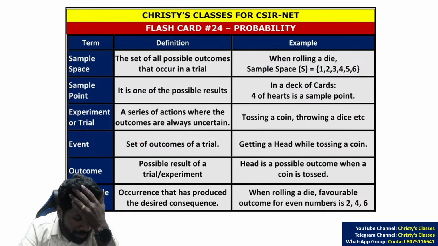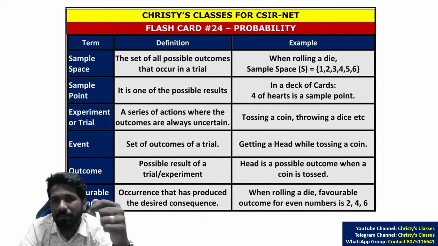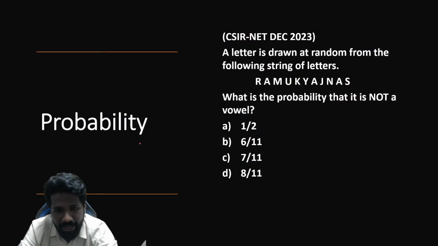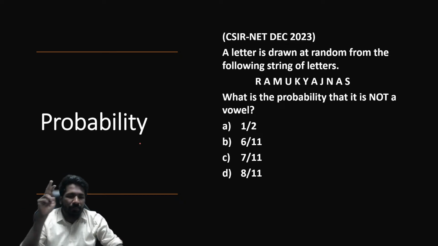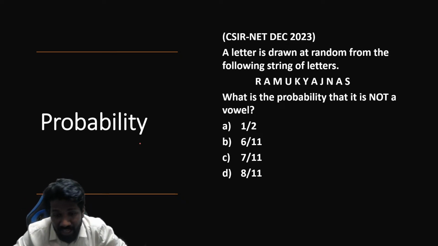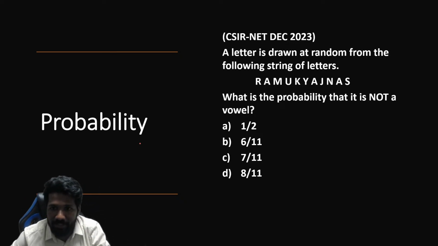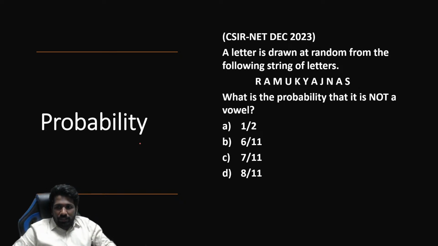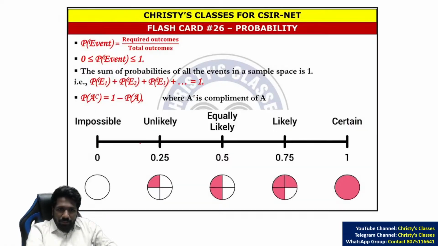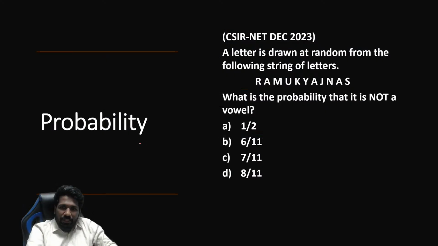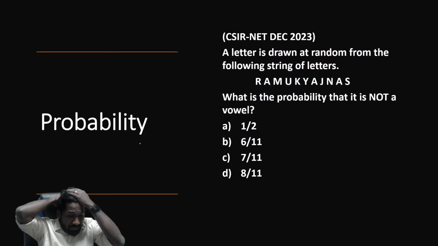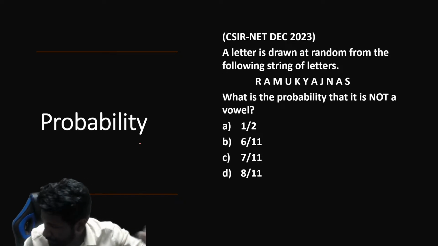Now probability वाला question इतना frequent नहीं है. Permutation combination compare किया तो probability इतना frequent नहीं है, but questions आए हैं. So this is also important. 2023 में भी 2 papers में probability का question था, 3 papers में permutation combination का question था. So this is a question of probability. So I think we can, yeah, this we will discuss. This also we'll discuss.